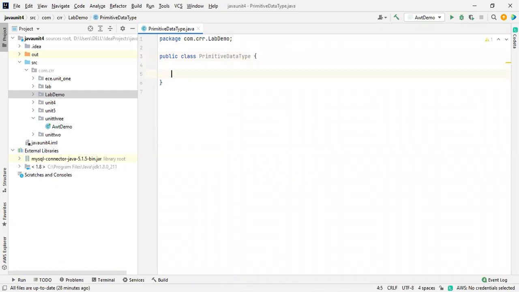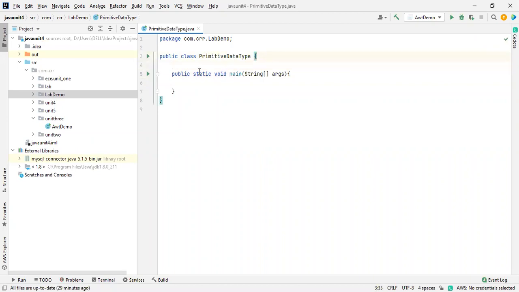So one is public static void main. Inside this, I am supposed to tell you about the theory part also. Please make sure that you attend the classes regularly. String arguments. Okay. So there are two ways to write a program.